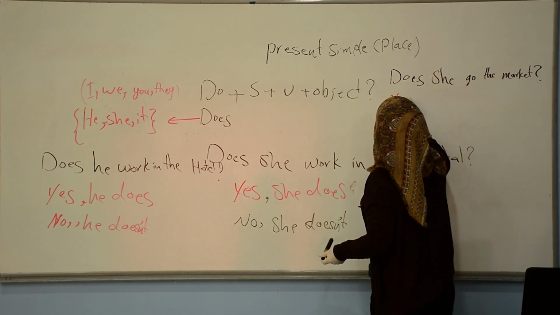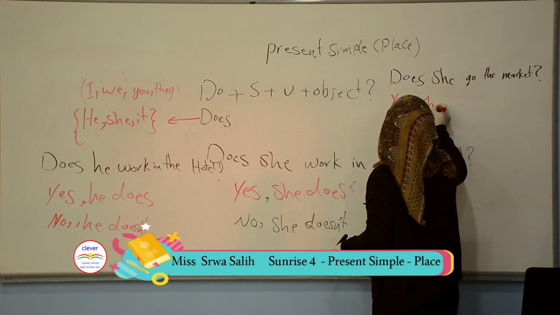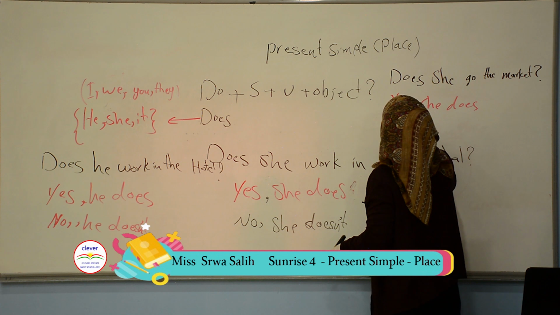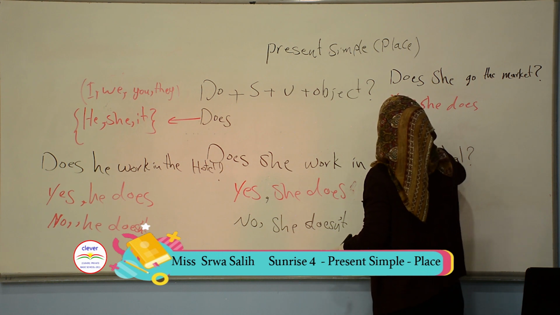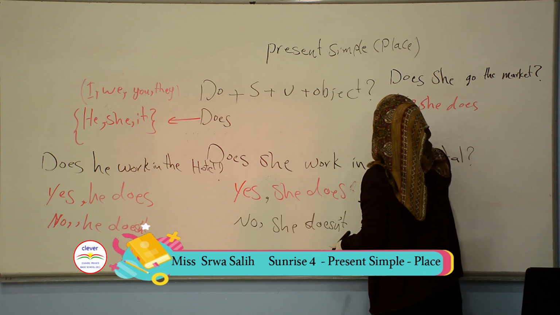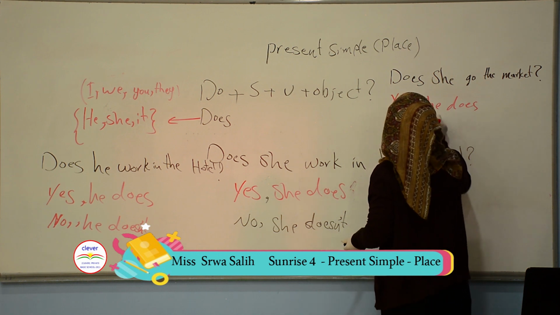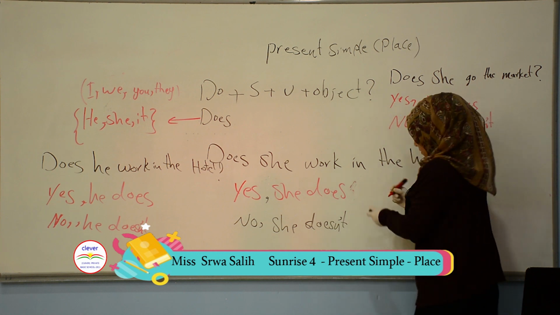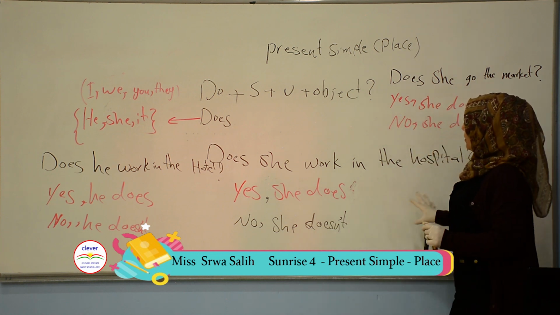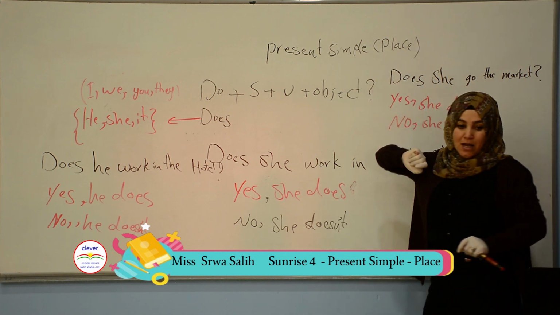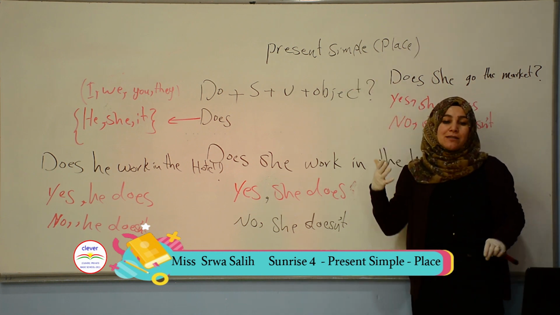We say yes, she does. Okay. Yes, she does. If our response is no, we will say no, she doesn't. No, she doesn't. Okay. That's all. All these things relate to present simple and place. And now we're going to talk about present simple